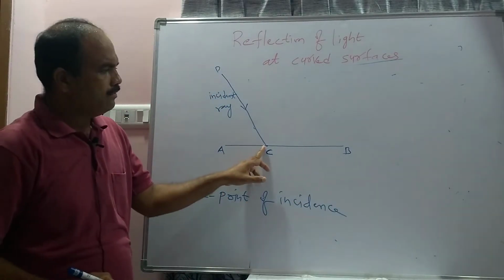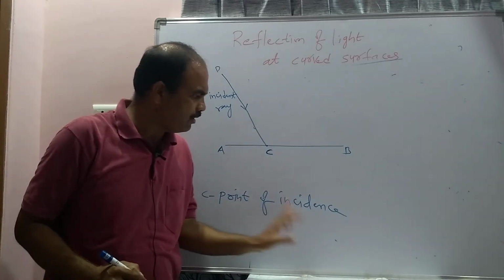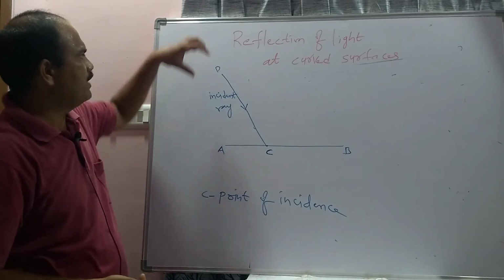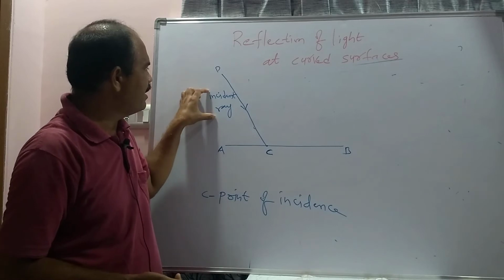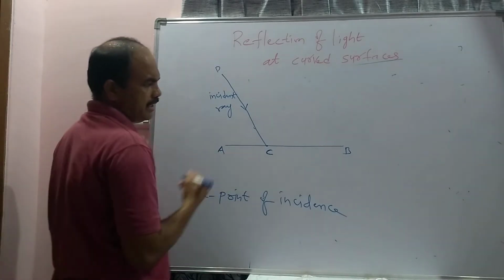So the point where the light ray is incident on the surface will be called the point of incidence. And if the light ray is incident on a surface, that light ray will be called the incident ray.